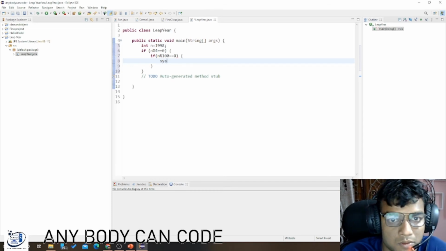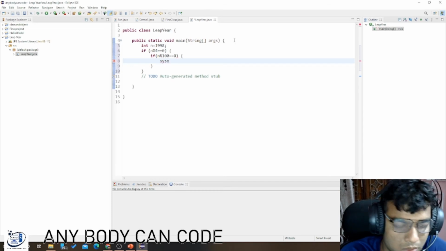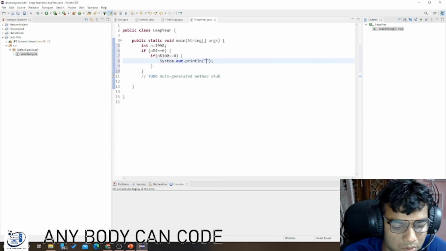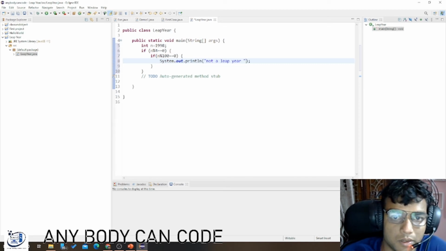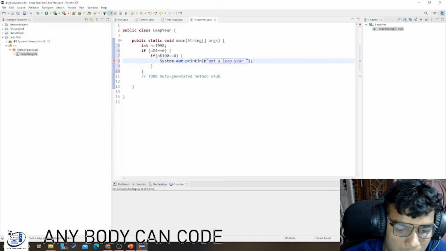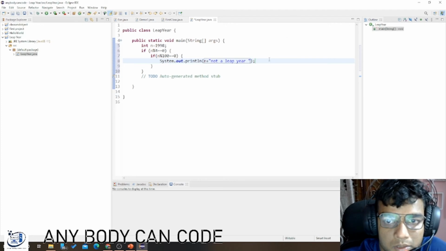Then use sysout, control space, and print that n is not a leap year. You can add n here.